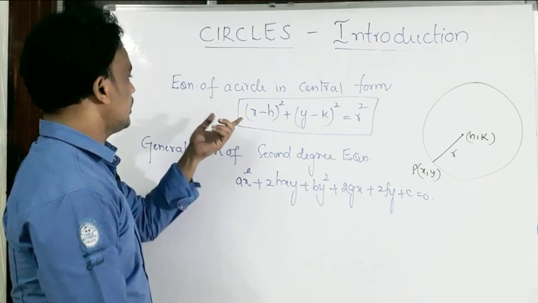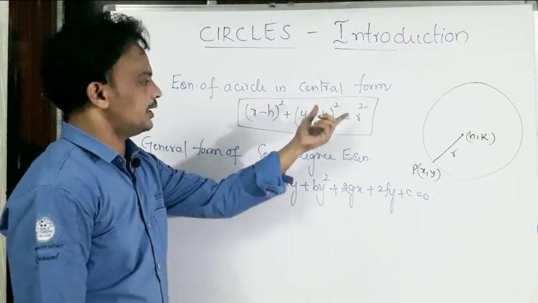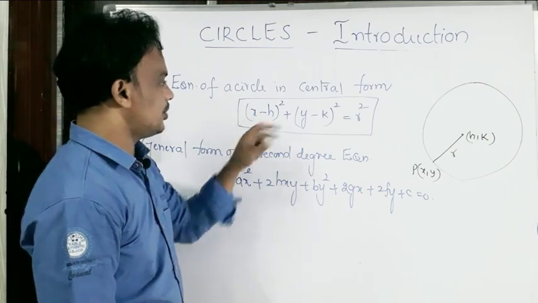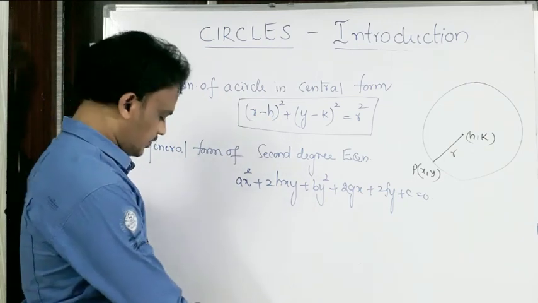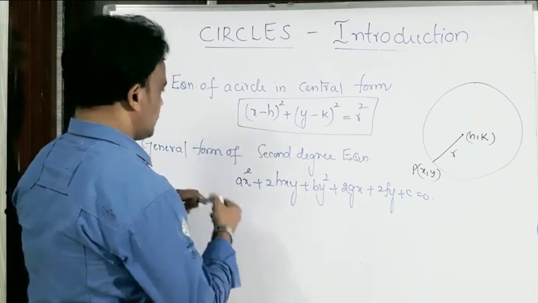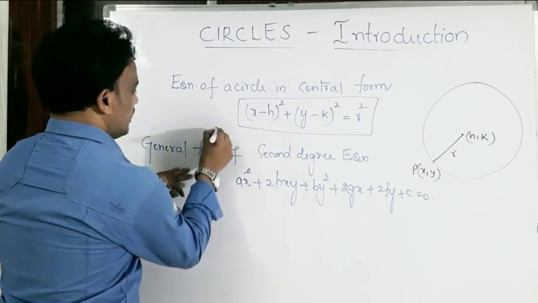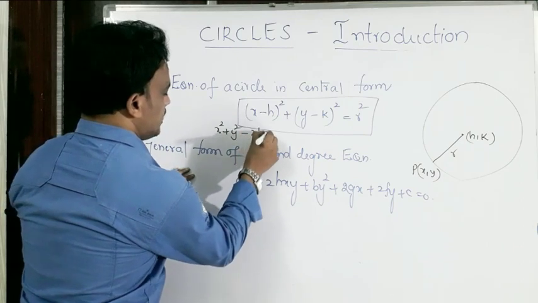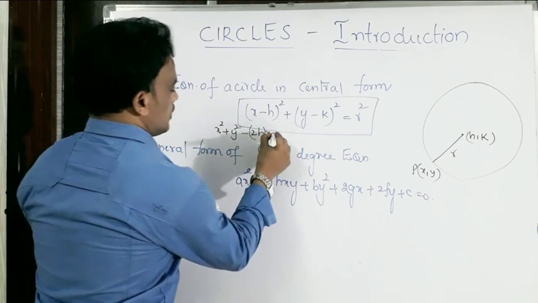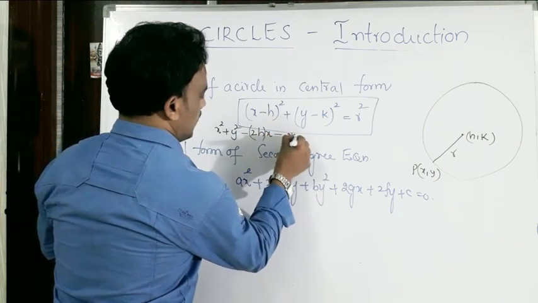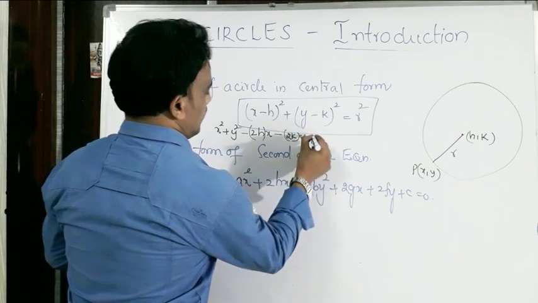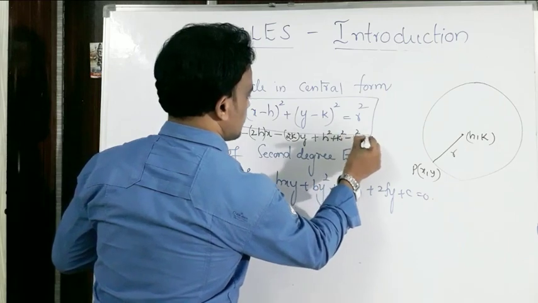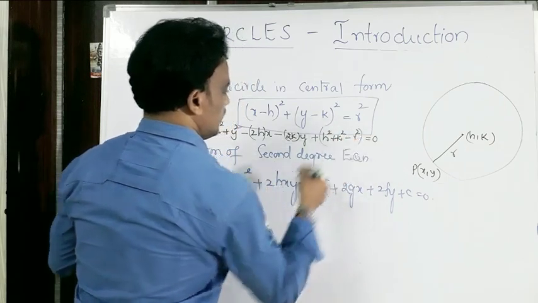Okay, so we just got the equation of a circle in central form, whose center and radius are given. (x minus h) whole square plus (y minus k) whole square is equals to r square. So while expanding this one, what can you get? Here it is x square plus y square minus 2hx, okay, minus 2ky, okay, plus h square plus k square minus r square is equals to 0, right or not?